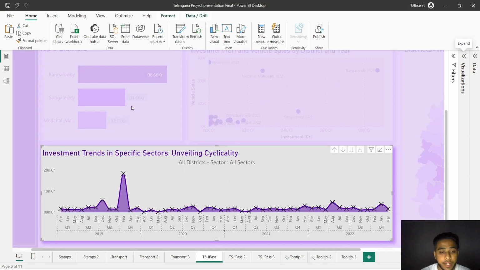So according to this stacked area chart, we can clearly see that in 2019, the month of February showed the highest total investments in crores, and all the years have shown lower investments except February.